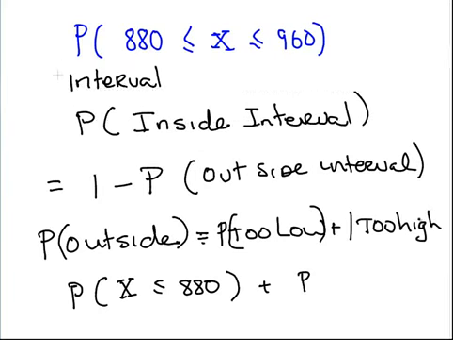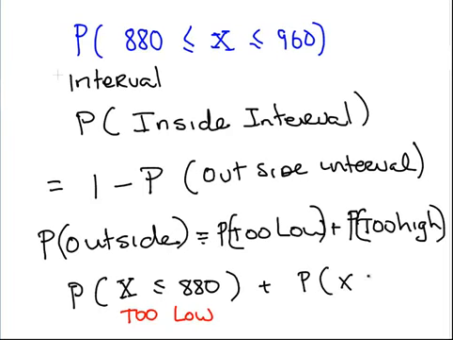The probability of being too low is the probability of the mass being less than 880 pounds.